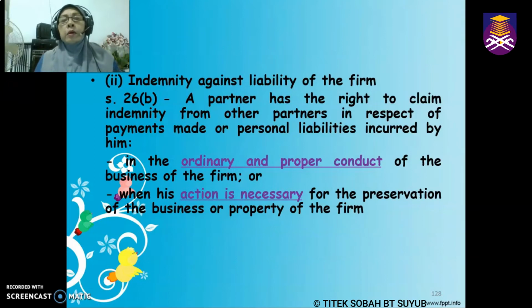Okay, so what about indemnity, which can be claimed by one of the partners against the other partners or against the firm? This situation is governed by Section 26B.